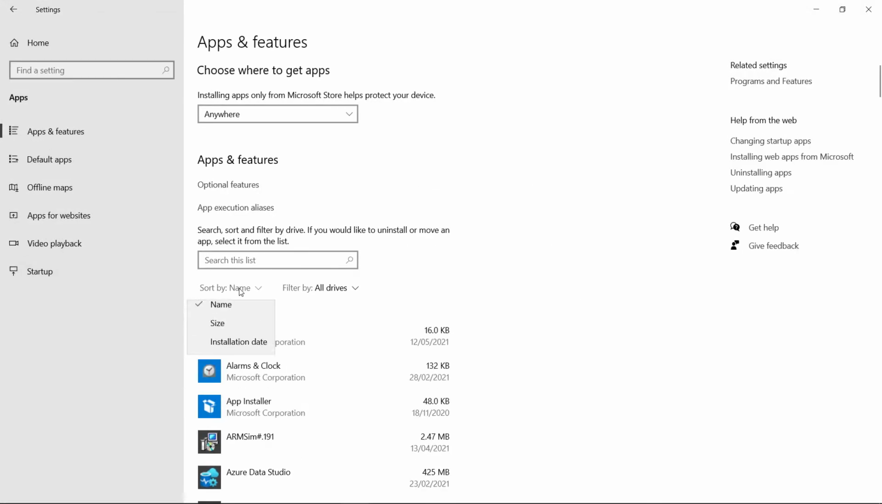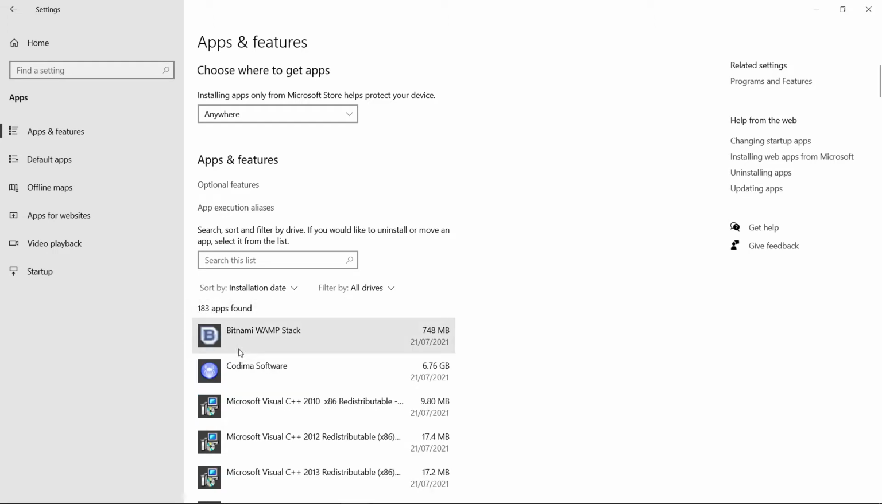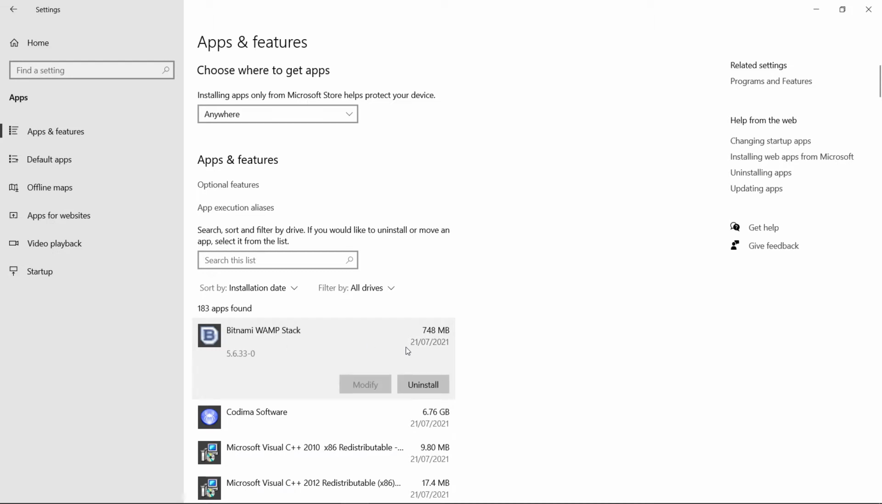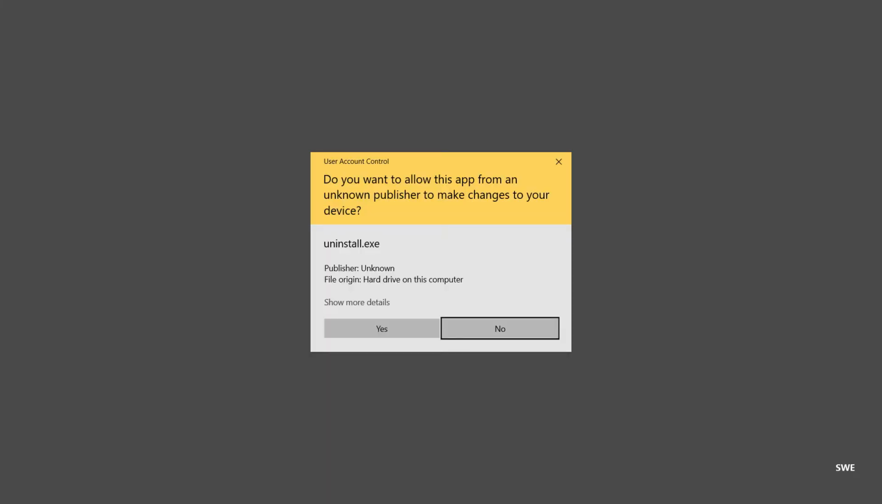Firstly, let's uninstall Bitnami WAMP stack. Click on the program icon or name, then click on Uninstall and click on Uninstall again from the prompt. Windows will ask if you want the uninstaller to make changes to your PC. Click Yes to proceed.